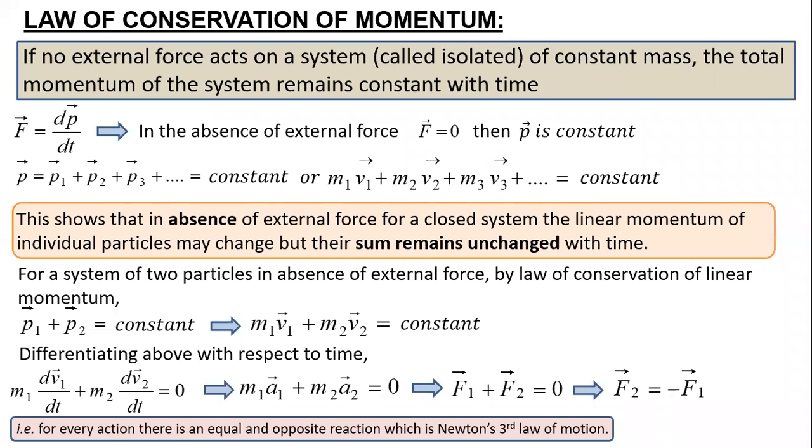Mayuresh, tell me. Here we have written that m1 v1 plus m2 v2 equals constant, right? But how will v1 become dv1 upon dt? It should be dA1 upon dt, right?